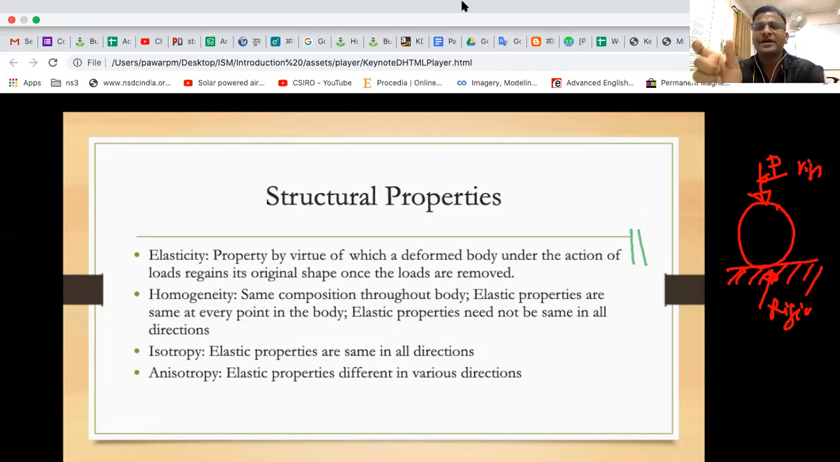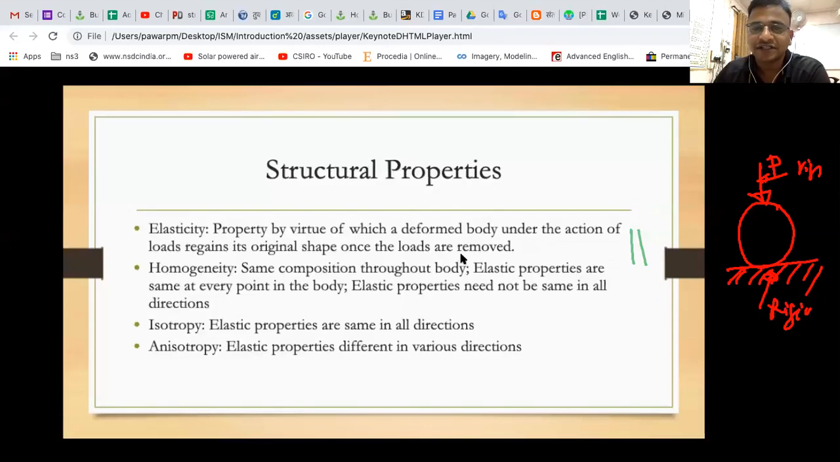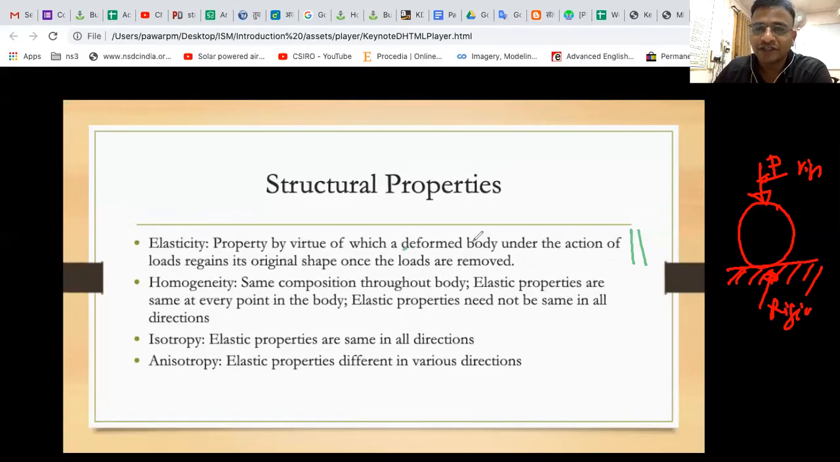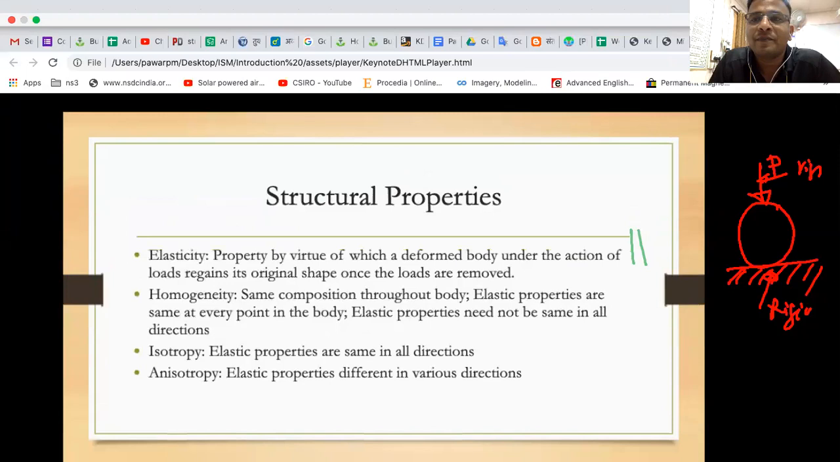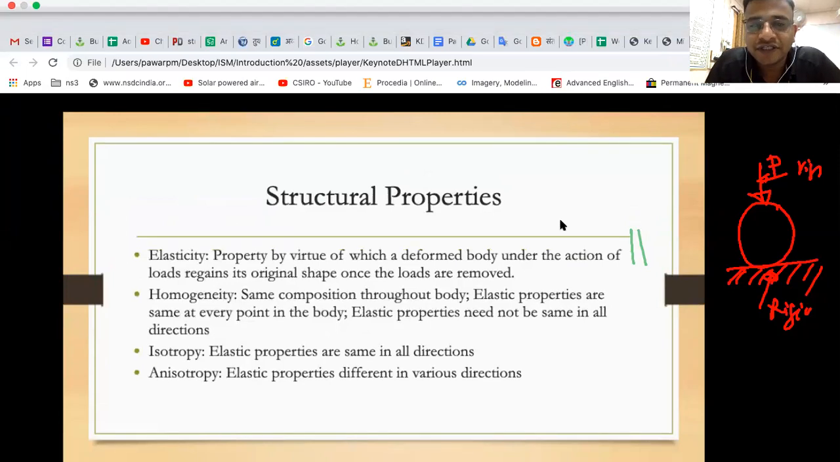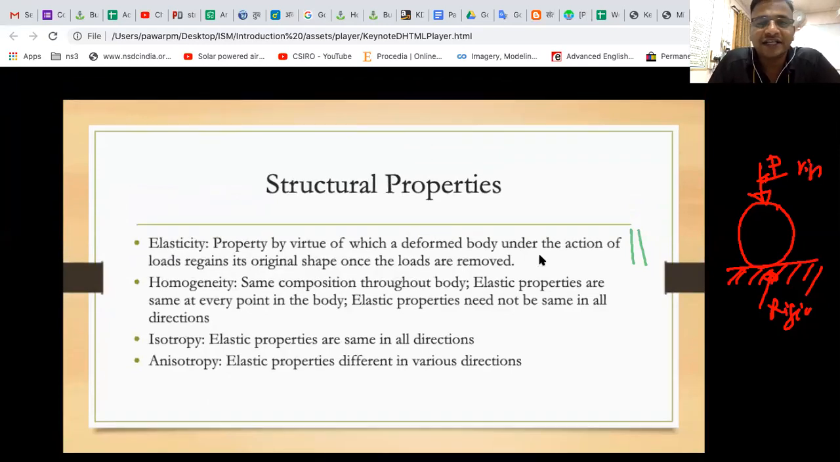So you remember definitions and concepts in English and as it is, because each and every word has its importance. If you ignore one of the words, the definition will go wrong. So again, I am repeating, the property by which a deformed body under the action of load regains its original shape once the load is removed is called elasticity.